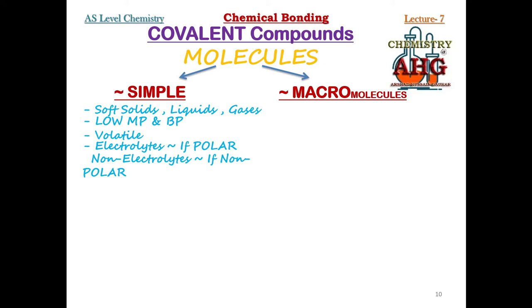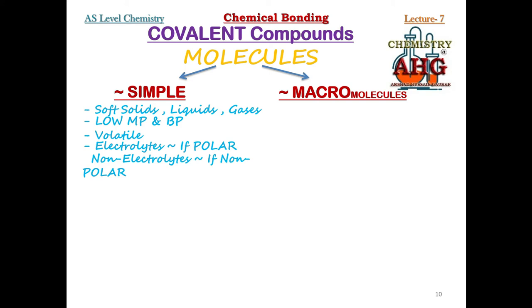So you can see, if you have the properties of ionic compounds in your mind, it is quite easy to predict the properties of simple molecular covalent compounds. Likewise, if you know the properties of ionic compounds, remember that mostly the properties of macromolecules are identical to ionic compounds.